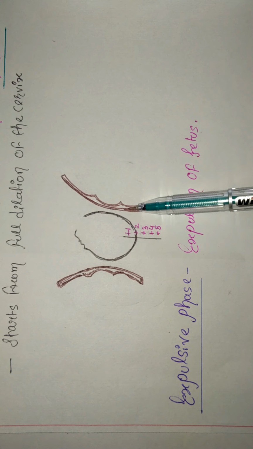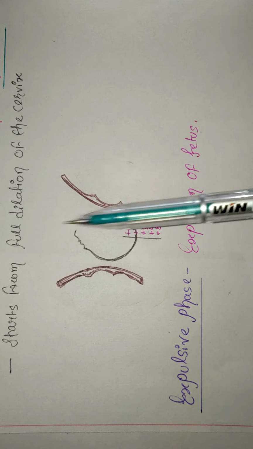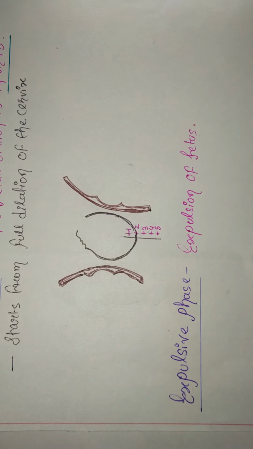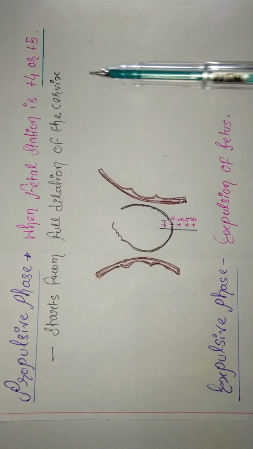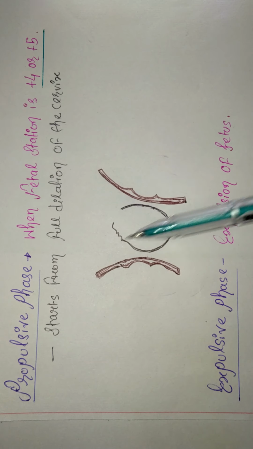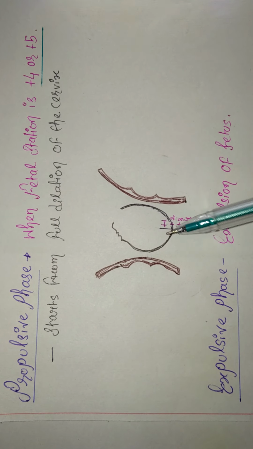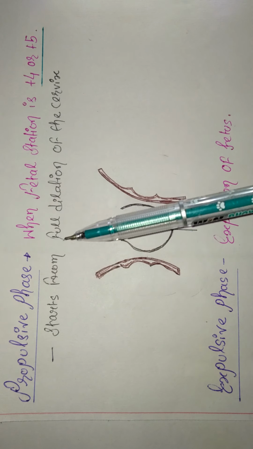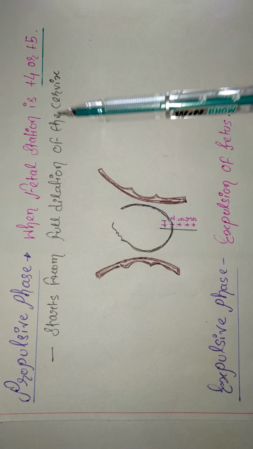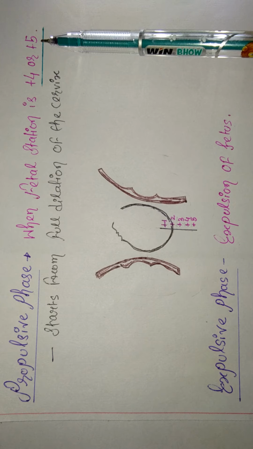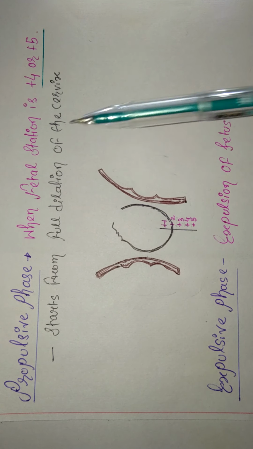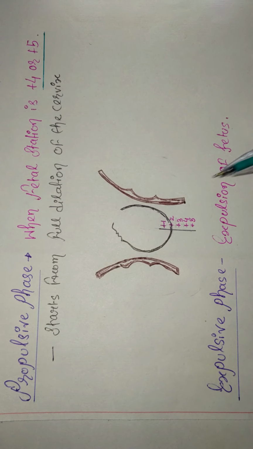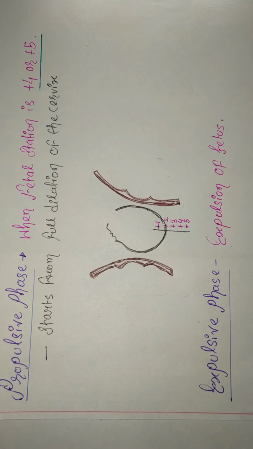So the fetal station is +4 or +5 in the propulsive phase. If the fetal head is at +4 or +5 in the female pelvis, we call it the propulsive phase. It starts from full dilatation of the cervix and ends when the fetal station is +4 or +5. If you need a separate class on fetal station, let me know in the comment section. Now let's see the expulsive phase.